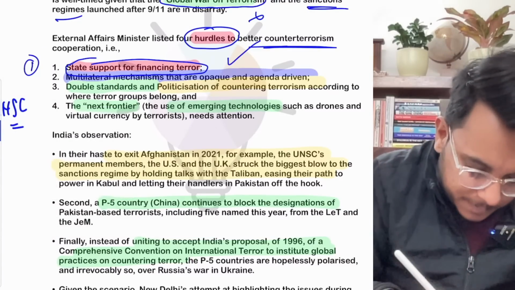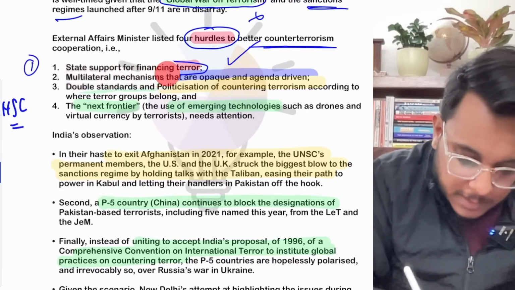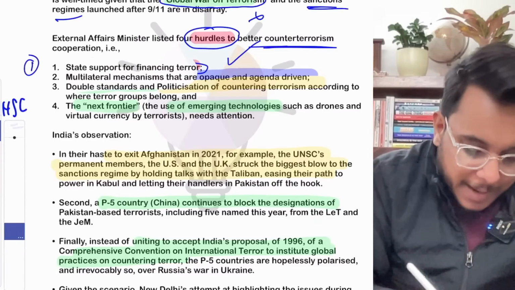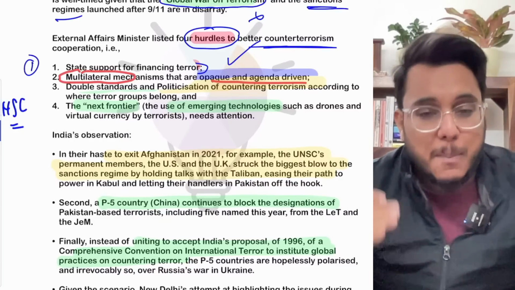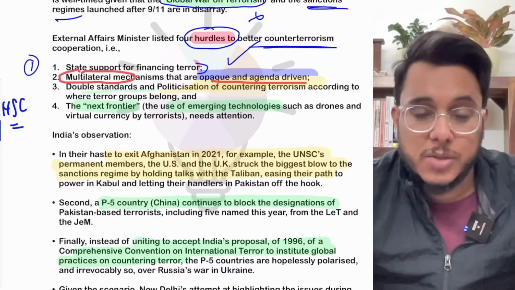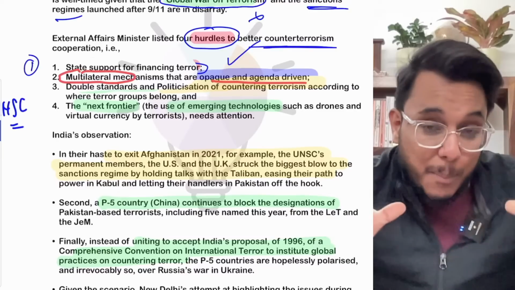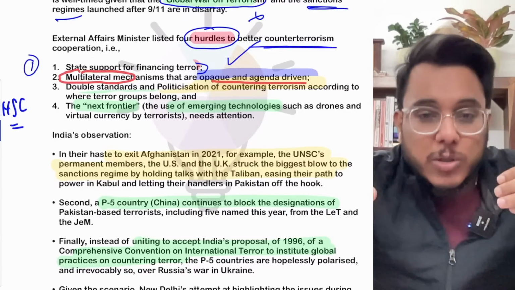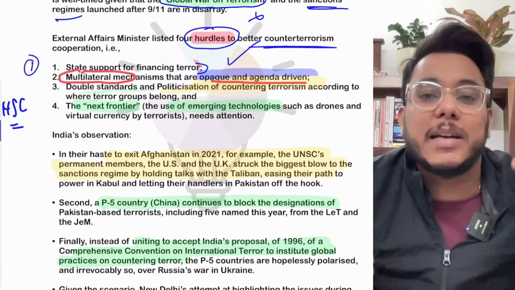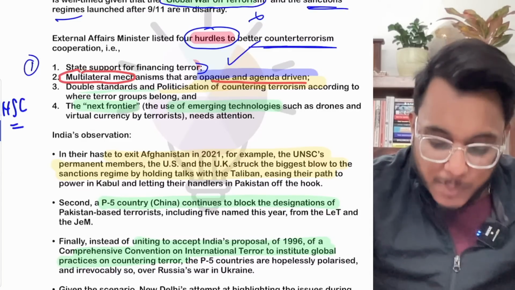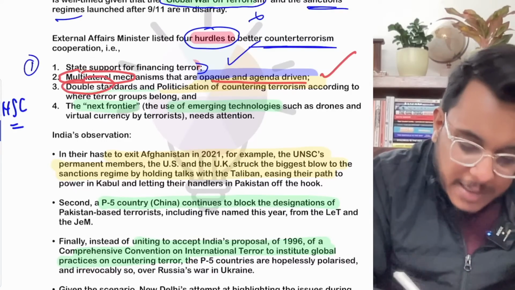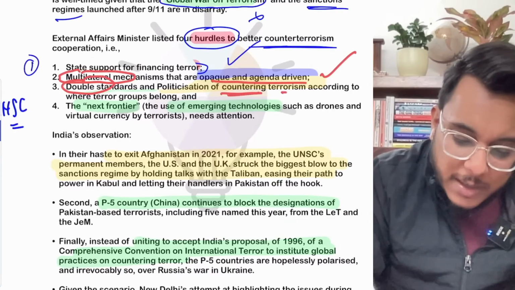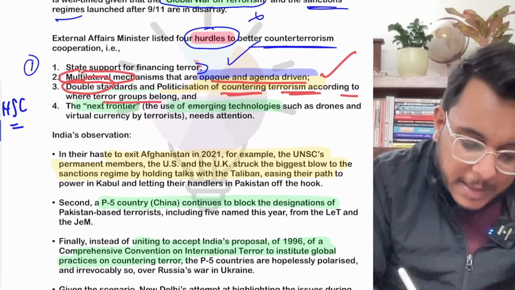Then the next is multilateral mechanisms that are opaque and agenda driven. Many multilateral organizations have an agenda, but many times, in order to achieve that particular agenda, they are supporting certain terrorist outfits also. So these multilateral organizations are a very big problem. Then third is the double standards and politicization of counter-terrorism according to where the terrorist group belongs.